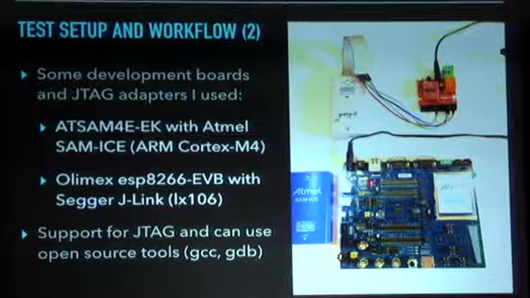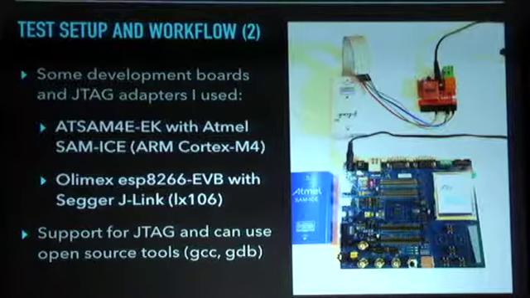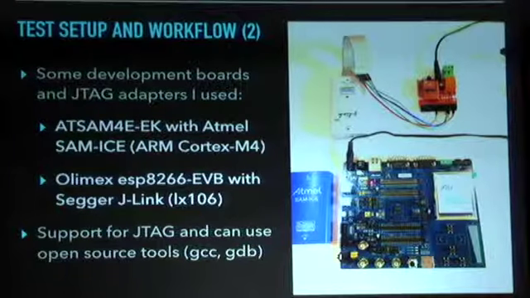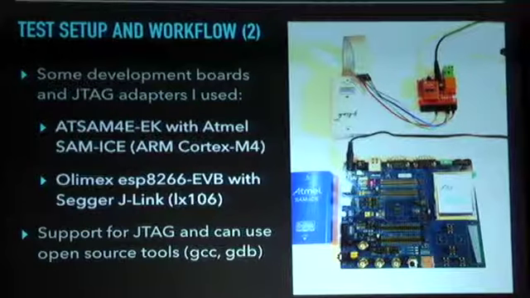In terms of hardware that worked particularly well for me, the SAM4EEK, an evaluation board from Atmel with the SAM-ICE JTAG debugger, really worked well in the sense that I could build software using GCC. I could do debugging over JTAG using GDB, and I really didn't have any headaches in terms of debugging, so that was nice.